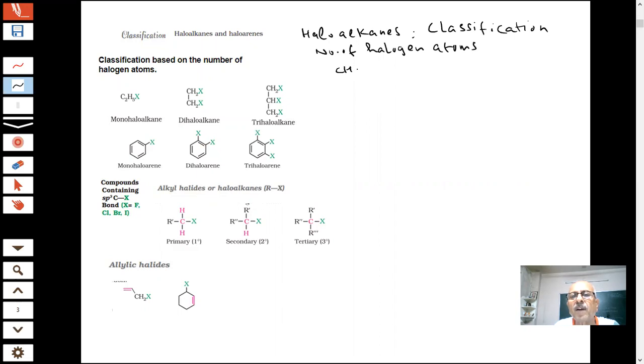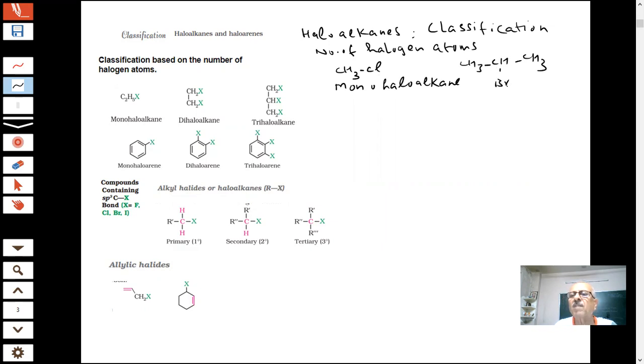For example, if a compound has one halogen, mono, then this is a monohaloalkane. If you have compounds like CH3CHBrCH3, students, here you have replaced one hydrogen by one halogen.